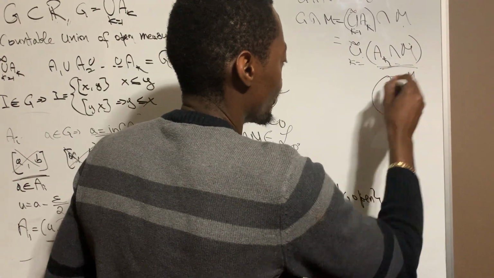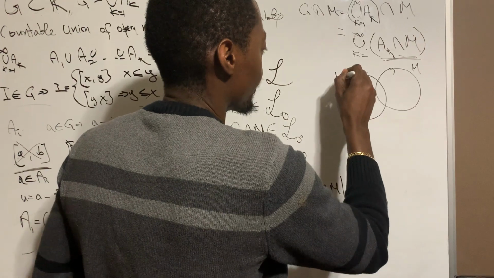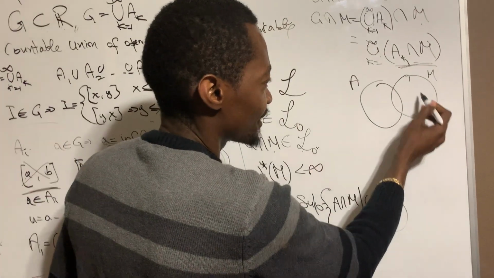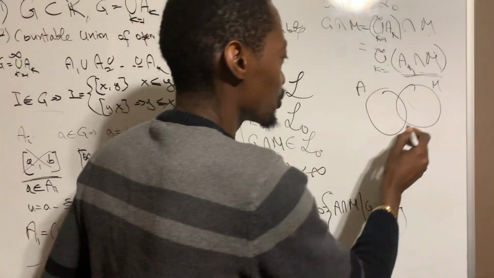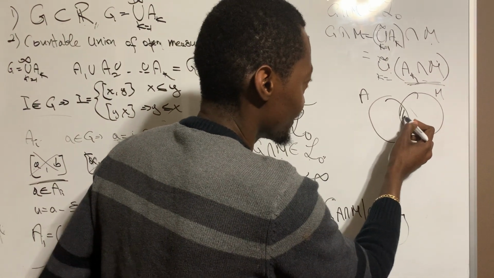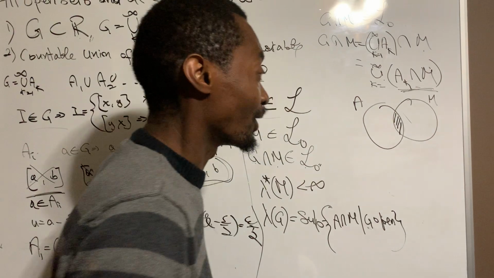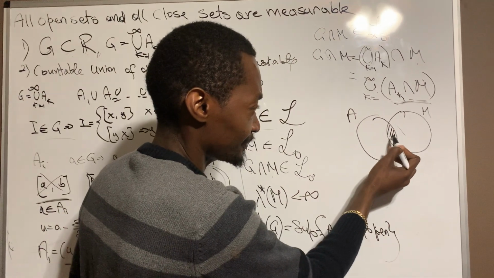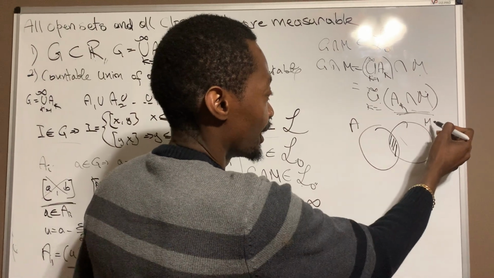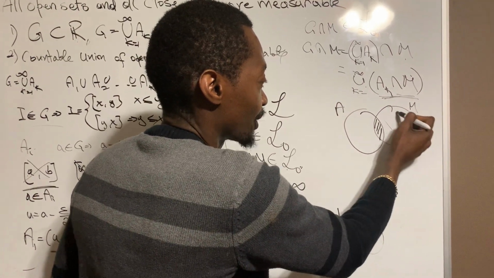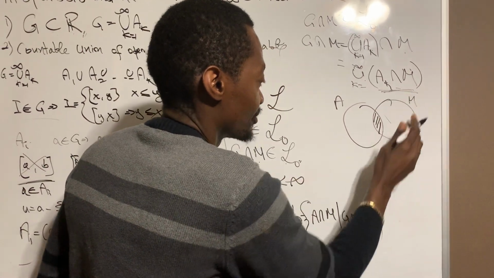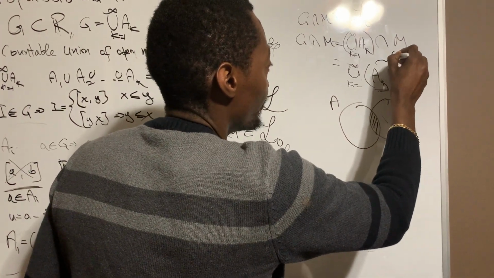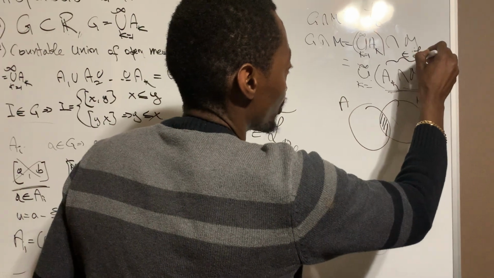Let's say that is M, and let's say that is A. So if this itself is less than infinity, there is no way the intersection can be equal to infinity, because this whole thing is already less than infinity. This tells me that the intersection actually belongs to the Lebesgue measurable set.